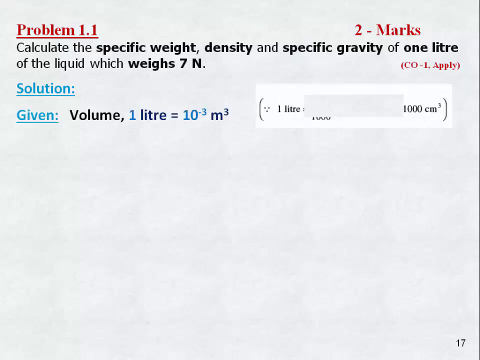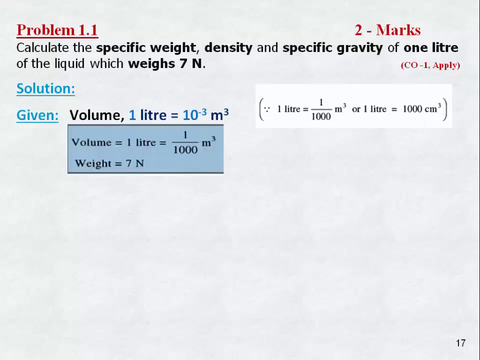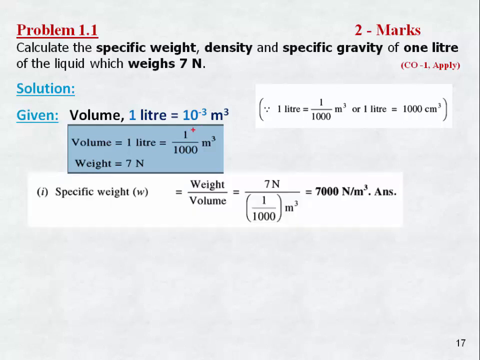First we write the given data. Volume 1 liter equal to 1 divided by 1000 meter cube or 10 power minus 3 meter cube, and weight is 7 Newton. First we are going to find the specific weight or weight density ω. The formula is weight of the fluid divided by volume of the fluid. Weight of the fluid is given as 7 Newton. Volume is, just now we converted liter to meter cube, 1 divided by 1000. That will become 7000 Newton per meter cube.